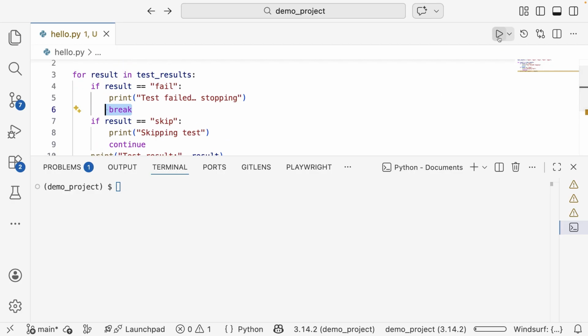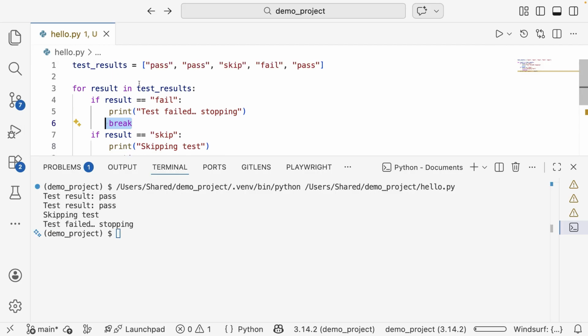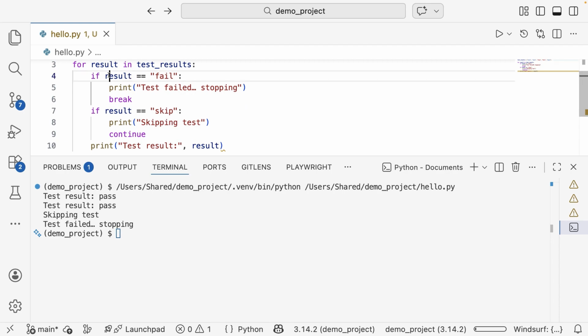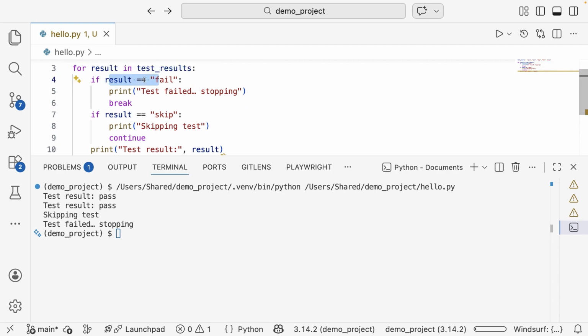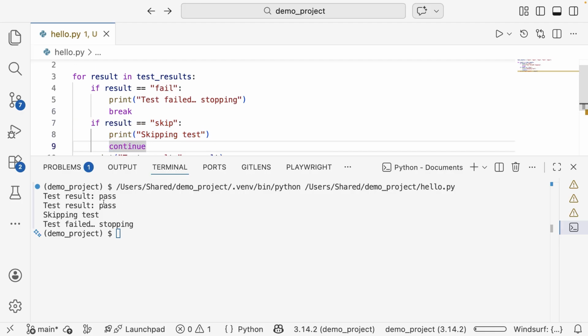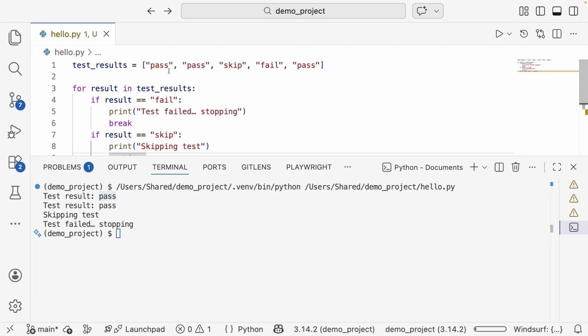So in Python, let's run this program here, and you can see the pass is printed. For the value pass, the first if condition is not executed because it is not true, so the break is not executed, and here it's not skip, so it's not going to skip. For pass, it's not going to break or continue. It's going to keep printing pass, and then the next value pass.